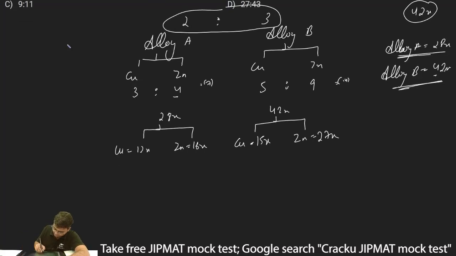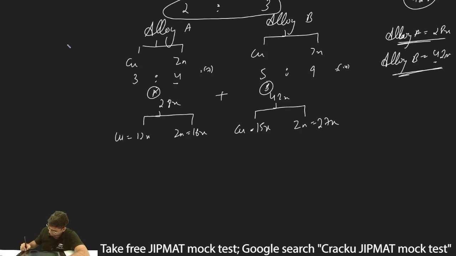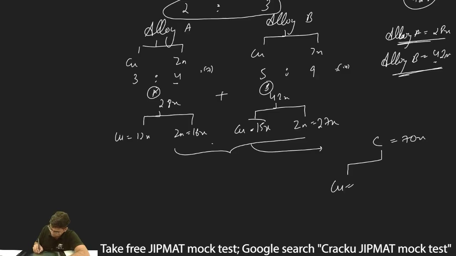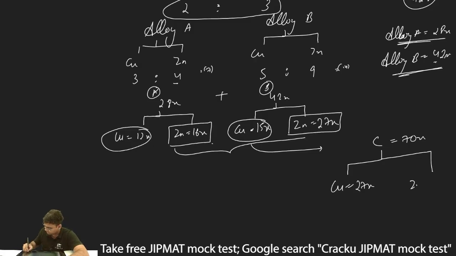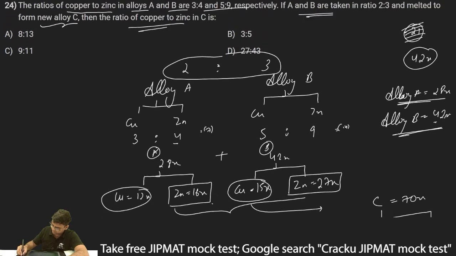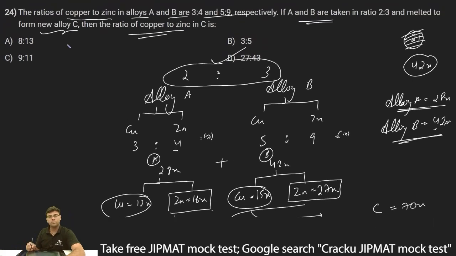If both of them are mixed, this is alloy A and this is alloy B, what will happen? We will have another alloy, alloy C, which is equal to 70x. And in this 70x, what will be the copper amount? Copper amount will be 15x plus 12x, which is equal to 27x. And what is the zinc amount? Zinc amount is 16x plus 27x, which is equal to 43x. So copper is 27x, zinc is 43x, and thus the ratio of copper to zinc in alloy C is 27:43, and therefore I can write option D, 27:43.